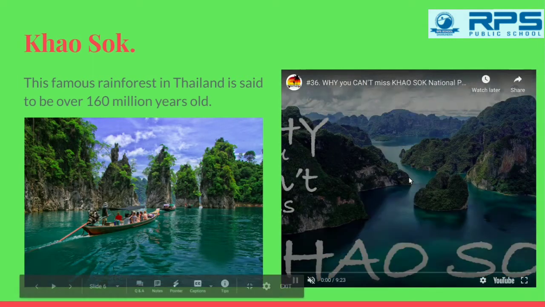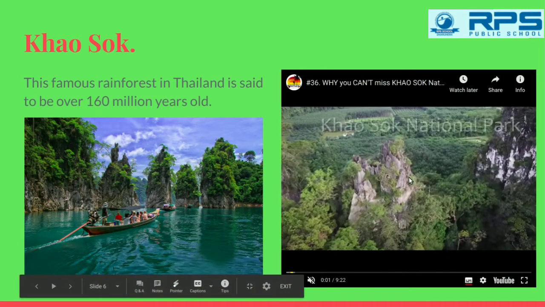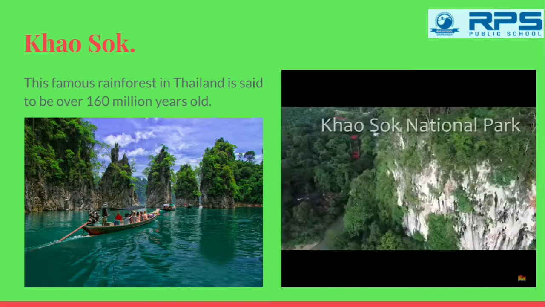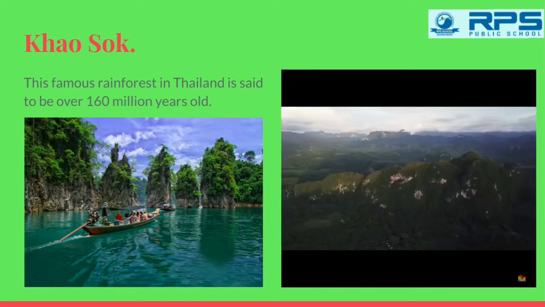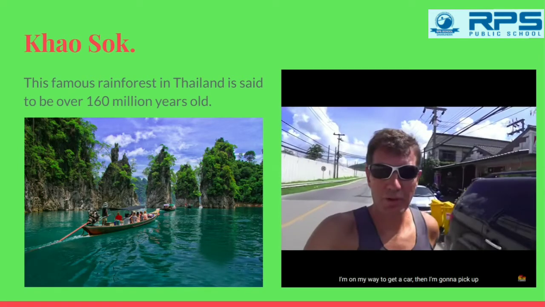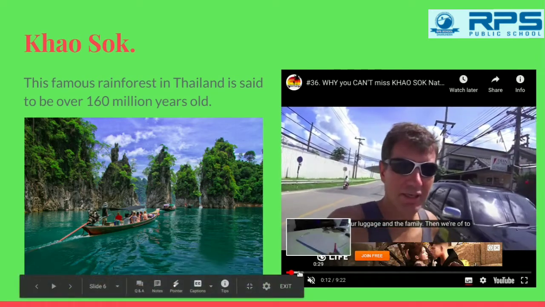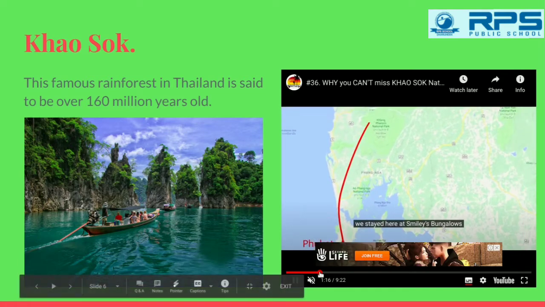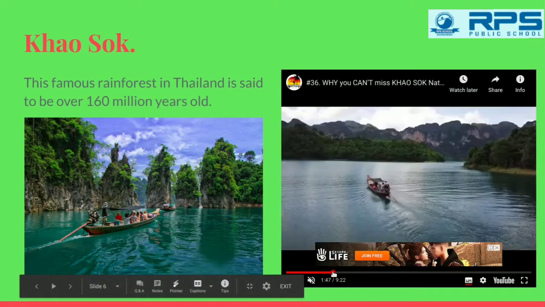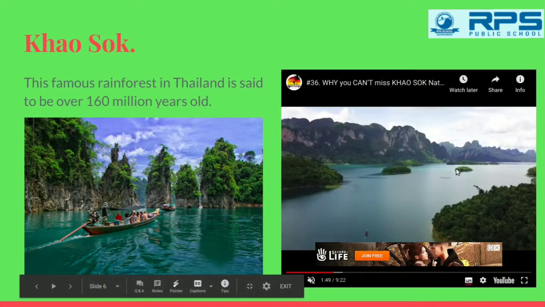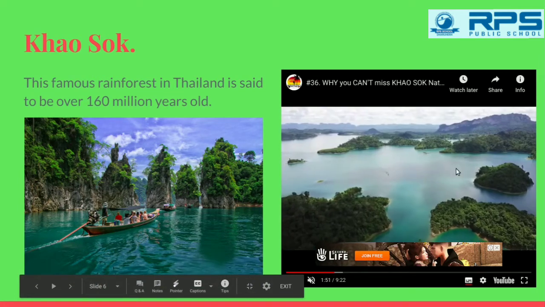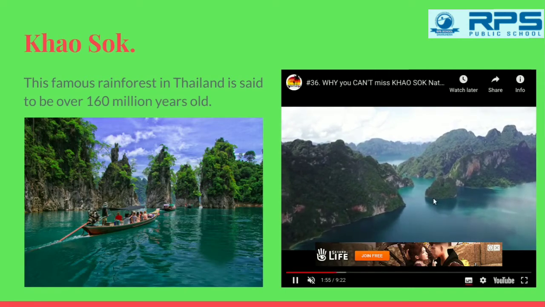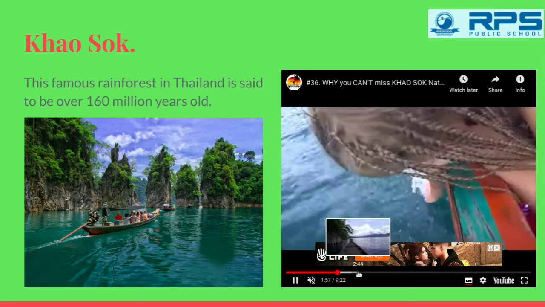People go to visit this national forest, national park. See how beautiful it is.